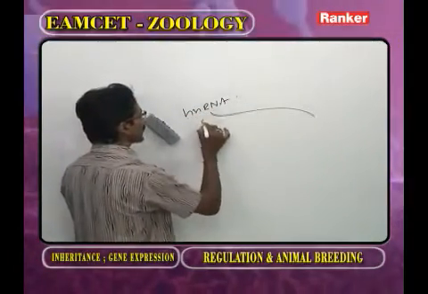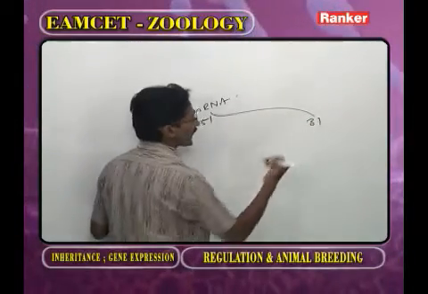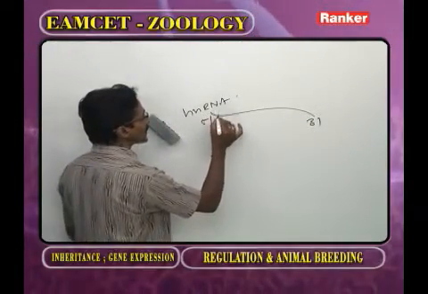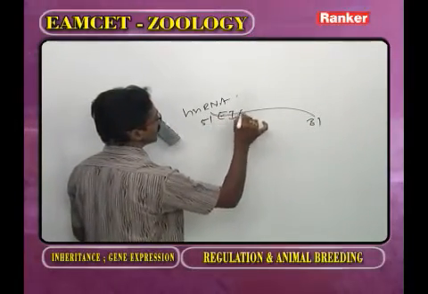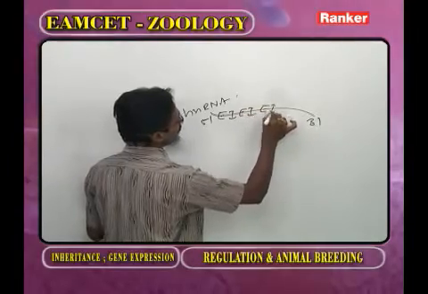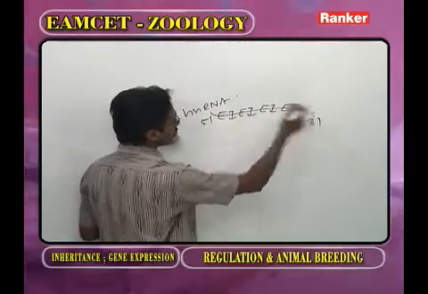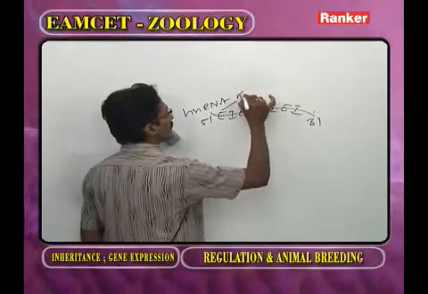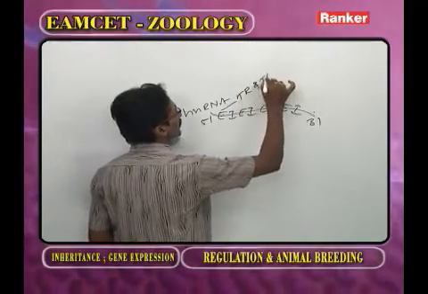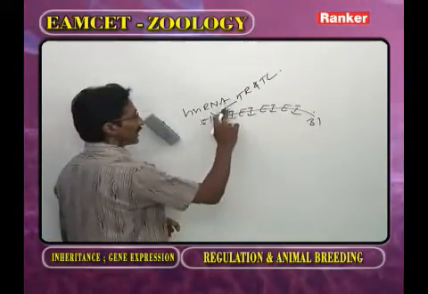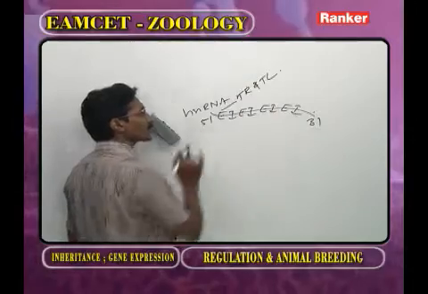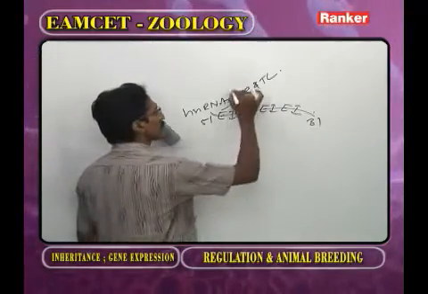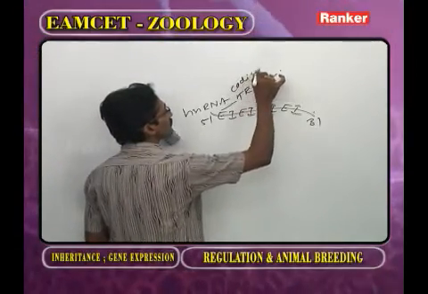What is the direction? 5 prime to 3 prime. Now in this RNA, exons, introns, exons, introns, exons, introns, and it goes on. The exon is responsible for transcription and translation. It gives mRNA, that gives protein. And so it is responsible for coding.